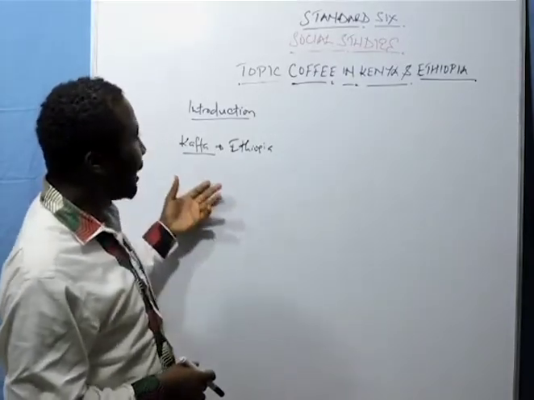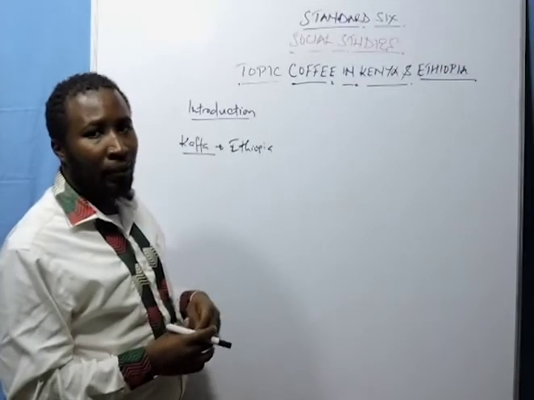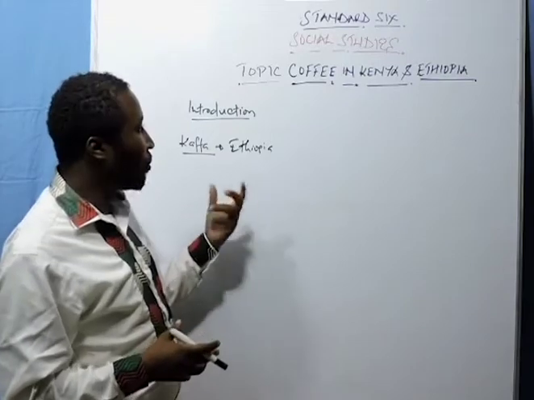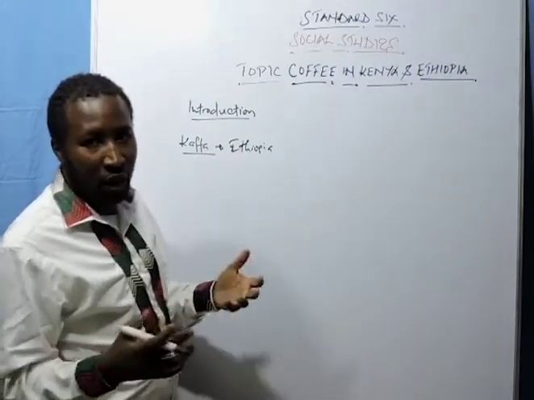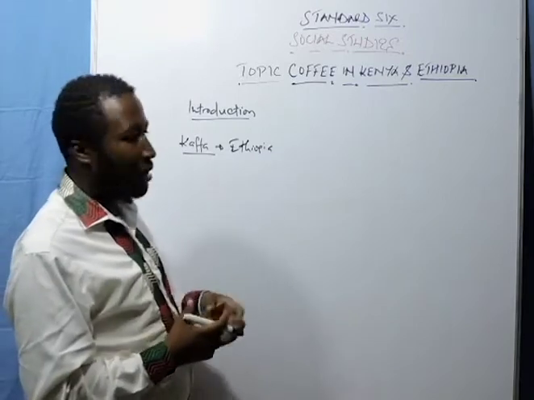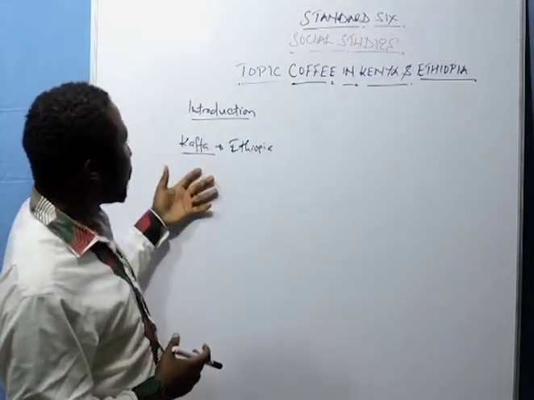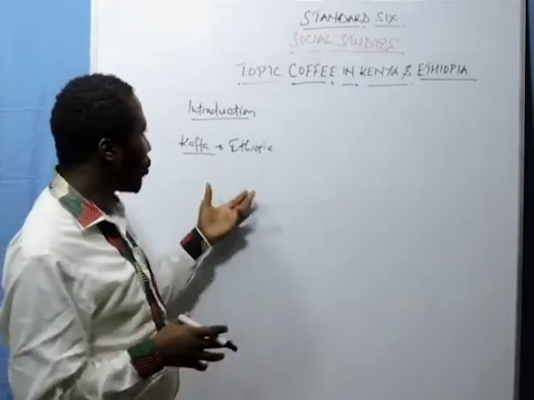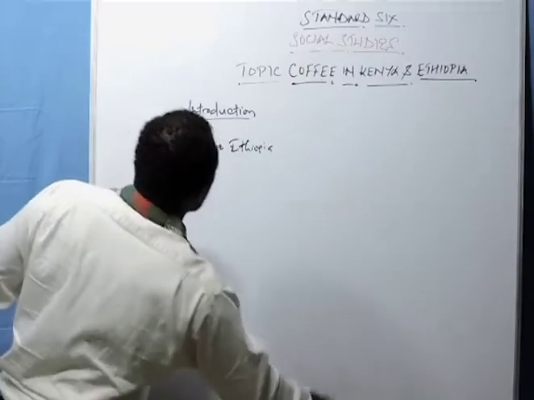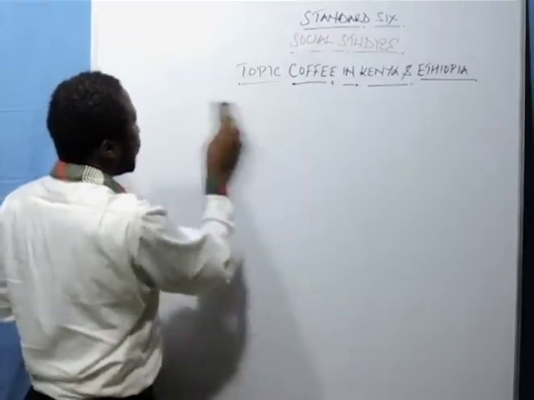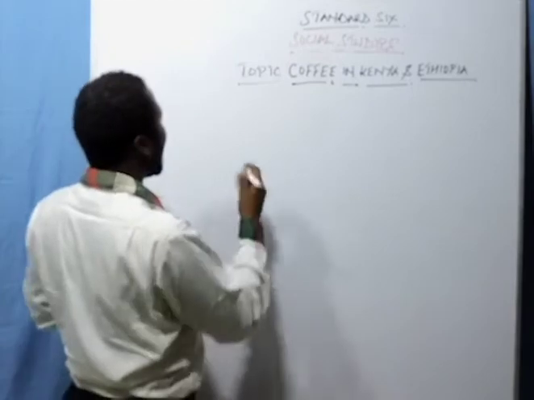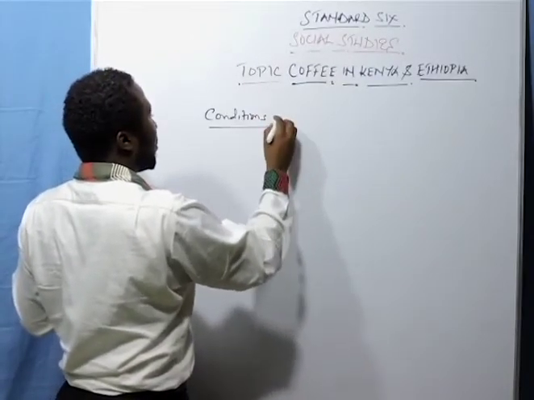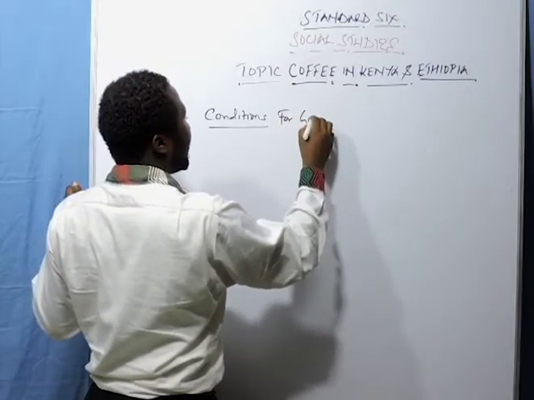So coffee is a very interesting plant whereby we get the coffee berries. They are taken to the factory, and from there we're able to get coffee that we drink. I believe most of us love coffee as a beverage. So having coffee, we need to look at what are the conditions necessary for the growth of coffee.